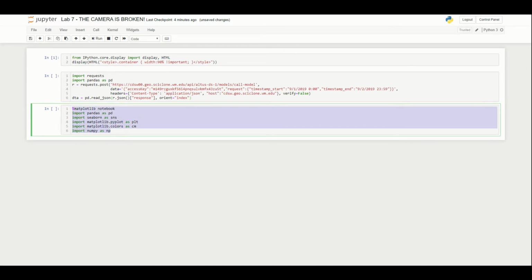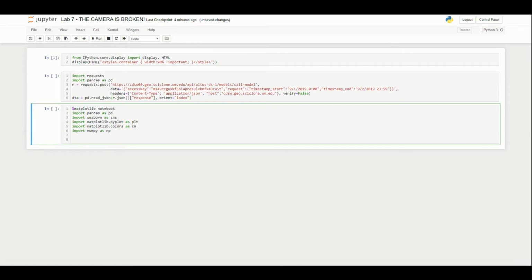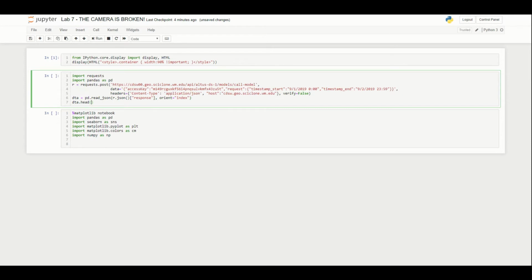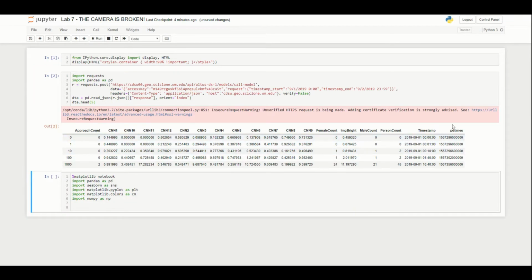So these are our imports rather. So here we have pandas, seaborn, matplotlib, and numpy, the same as we did last week. The first thing that we're actually going to do that's a little bit different here is how we define our data set. So you'll remember the full data set here. So if we were to just print out our data set, you'll remember this is the full data set.